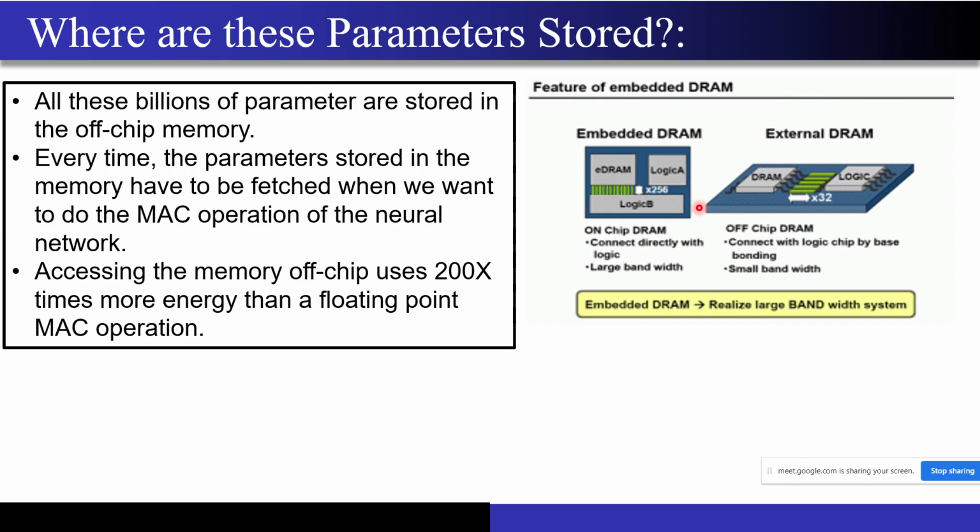So now these parameters will come over here, and now these parameters have to travel over here, right? Now let's look at what is written over here. These parameters stored in the memory have to be fetched when we want to do the multiply and accumulate operation for the neural network, and that is the job of the neural network, right? Now, accessing the off-chip memory uses 200 times more energy than a floating point MAC operation.